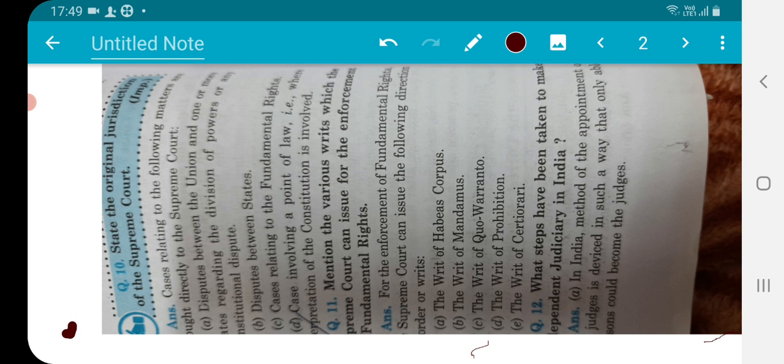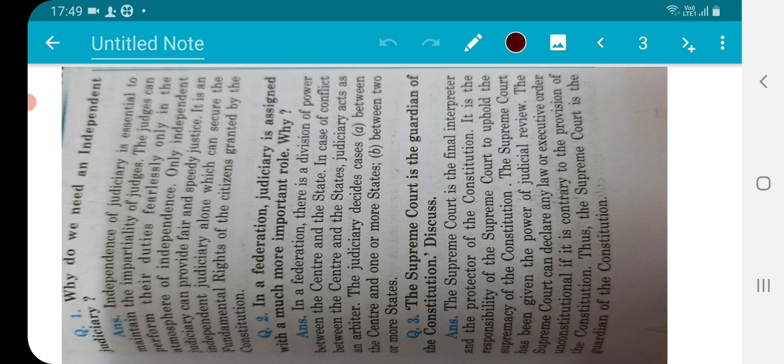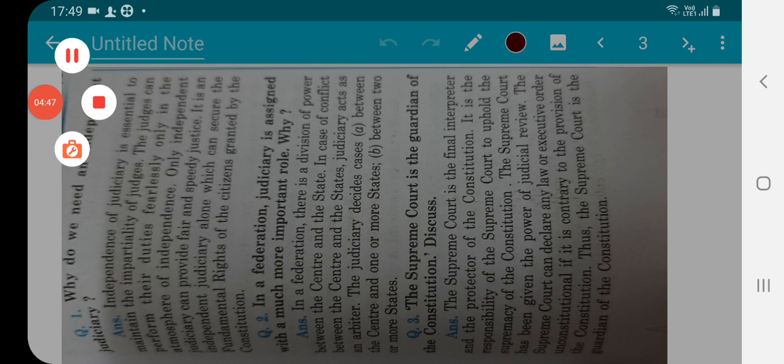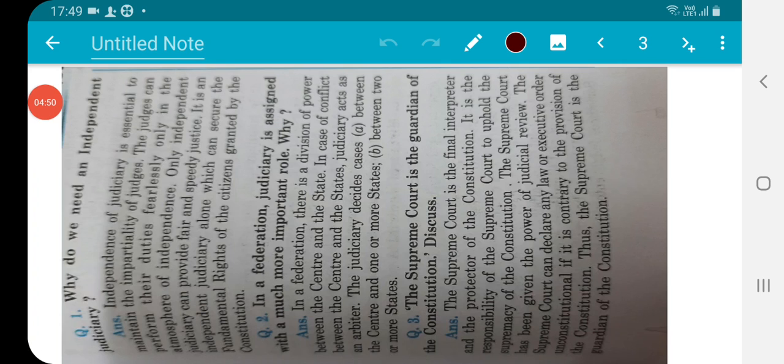It is selective rather than elective. It is a very important step that has been taken to make the judiciary more democratic and more independent.